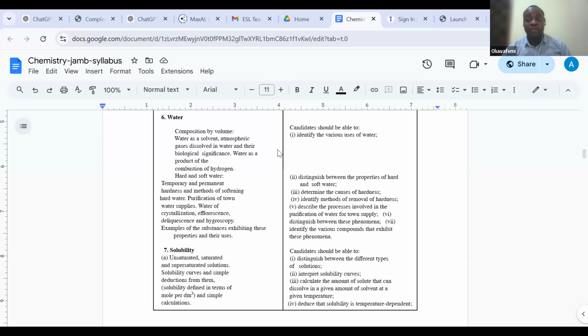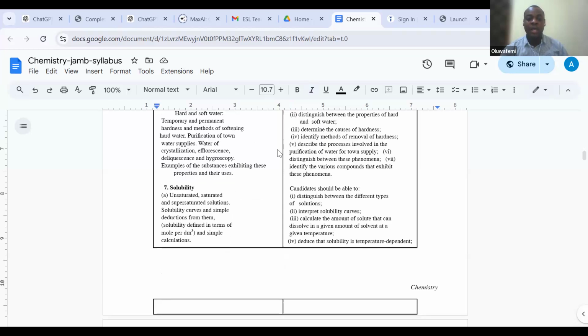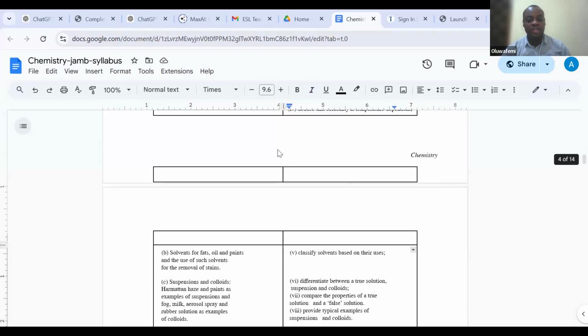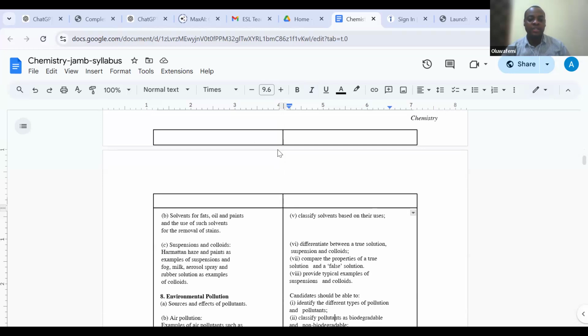Then we look at solubility, of course. In solubility, we have some little calculations that we're going to be getting ourselves involved in. Don't worry, it's not going to be so tedious. I'm going to ensure that I break it down in such a way that you will understand it clearly. So we'll look at saturated, unsaturated and supersaturated solutions, and so on. We look at suspension, solvents, and all that under solubility.